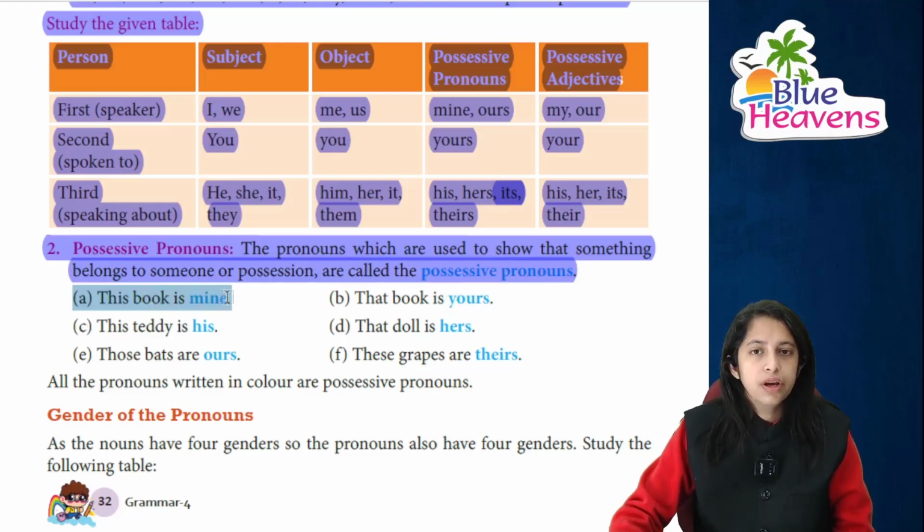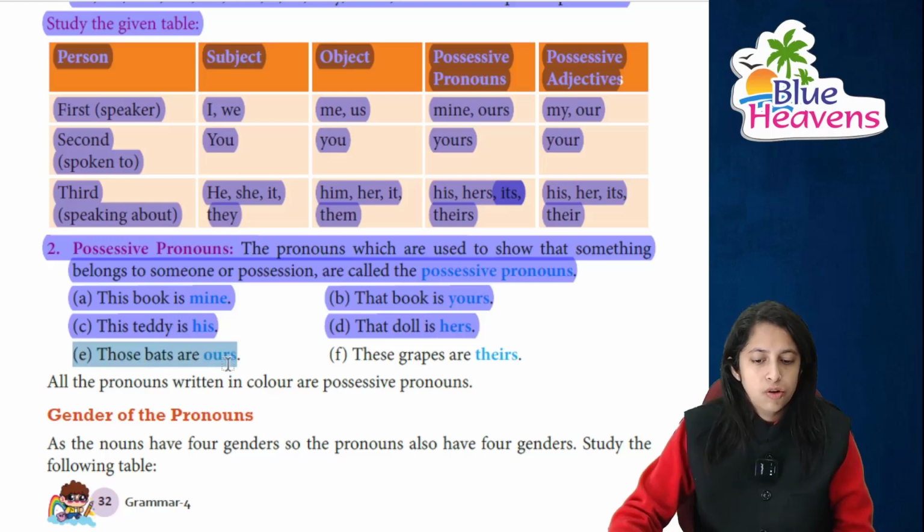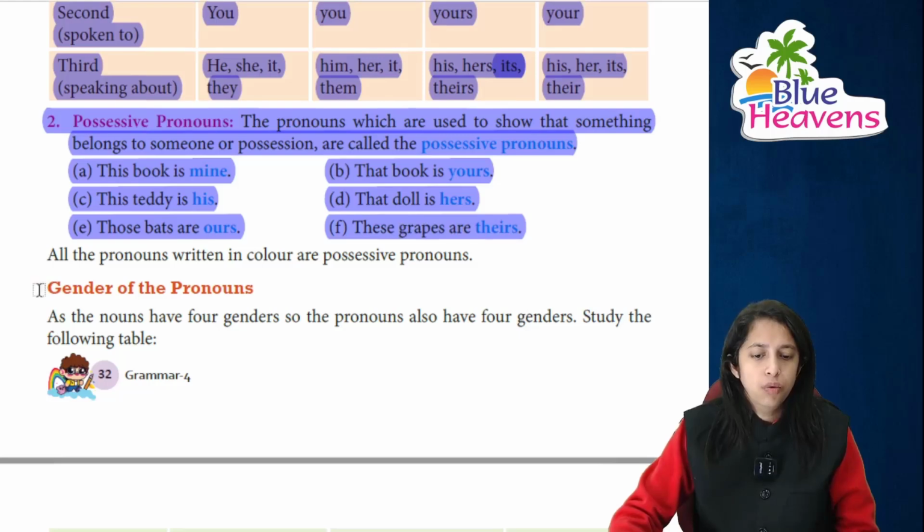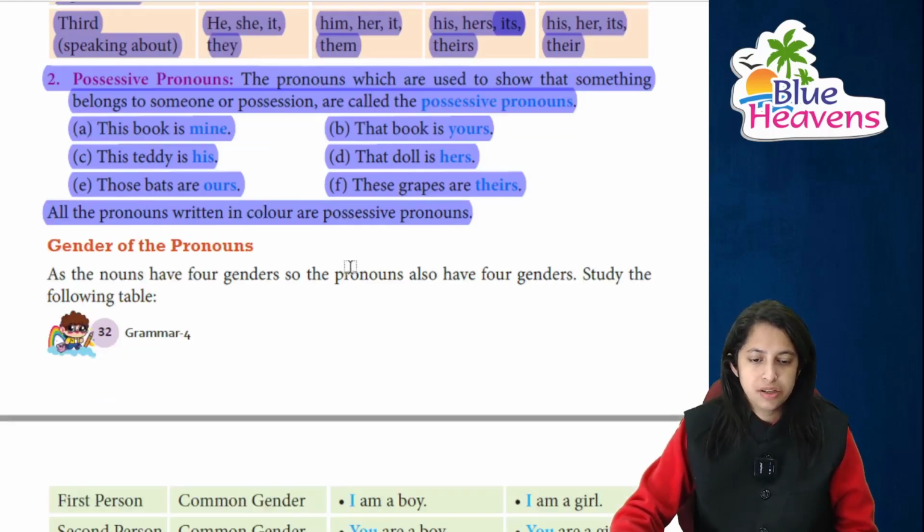जैसे this book is mine, ये book मेरी है. That book is yours, ये book तुम्हारी है. This teddy is his, ये teddy उसका है. That doll is hers, ये doll उसकी है. Those bats are ours, वो वाले bat हमारे हैं. These grapes are theirs, ये उनके हैं. So all the pronouns which are written in color, of course, they are known as possessive pronouns.